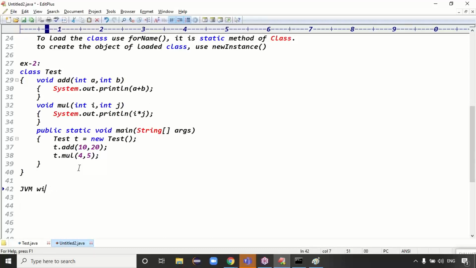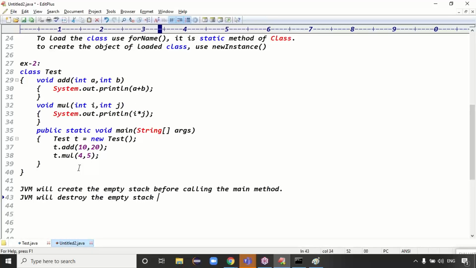The JVM will create the empty stack before calling the main method, and the JVM will destroy the empty stack after completion of the main method, right?